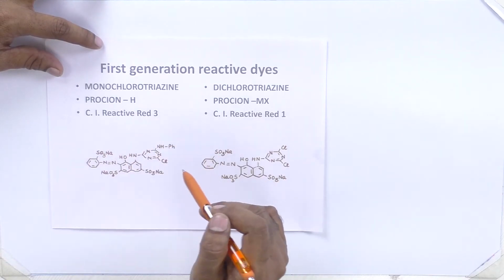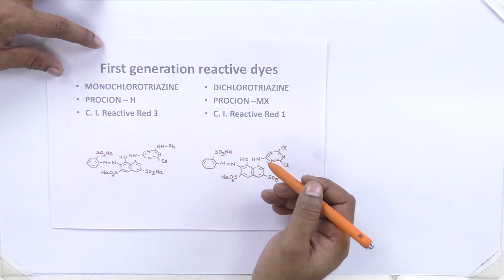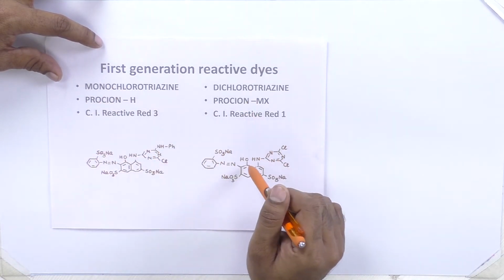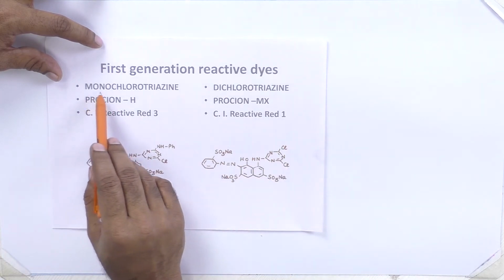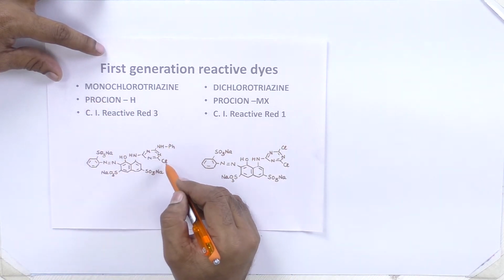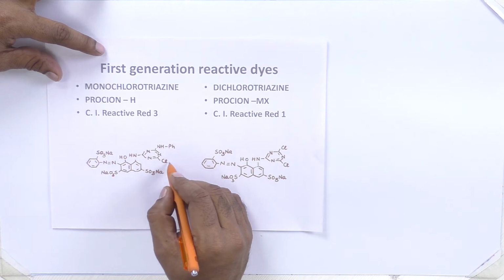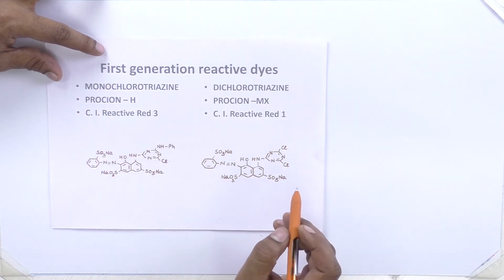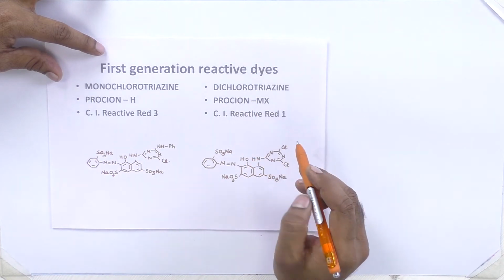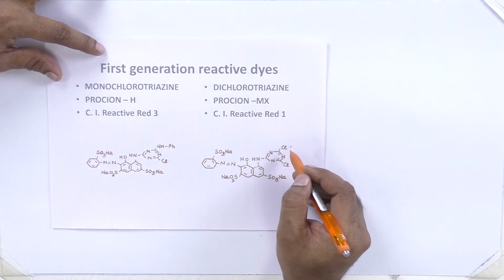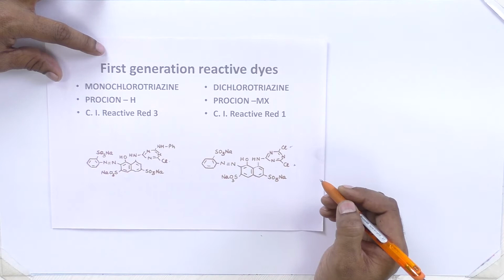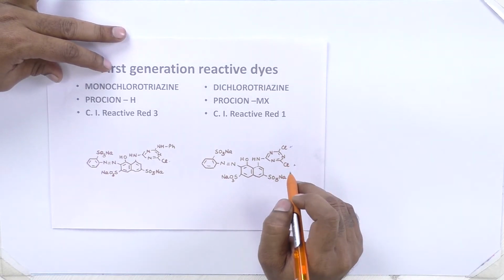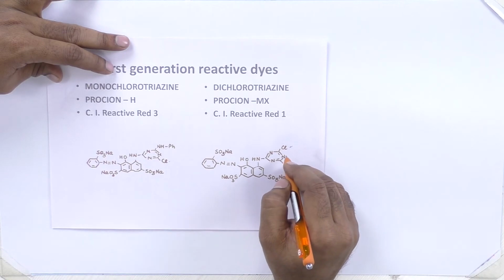This is an example of first generation reactive dyes. This one is monochlorotriazine, and this one is dichlorotriazine. Monochlorotriazine has only one reactive site, one chlorine site. This is the reactive site. Dichlorotriazine has two reactive sites. This one is the first, and this one is the second reactive group. With two reactive sites, it has very good reactivity.